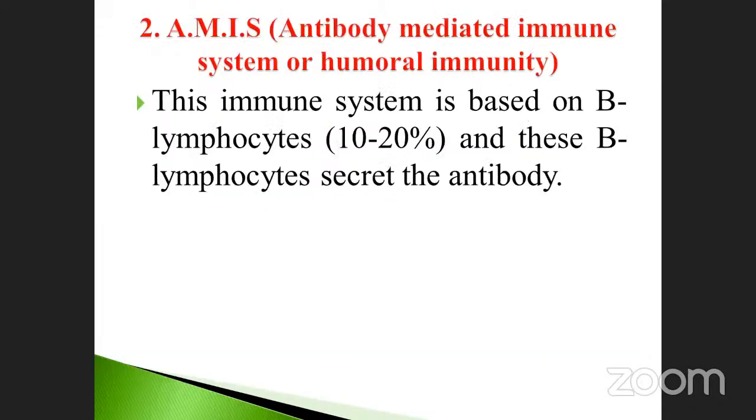Next, AMIS, antibody mediated immune system, we already discussed. What percentage of antibodies are secreted by B lymphocytes through humoral immunity? That also we discussed in the last class, isn't it?